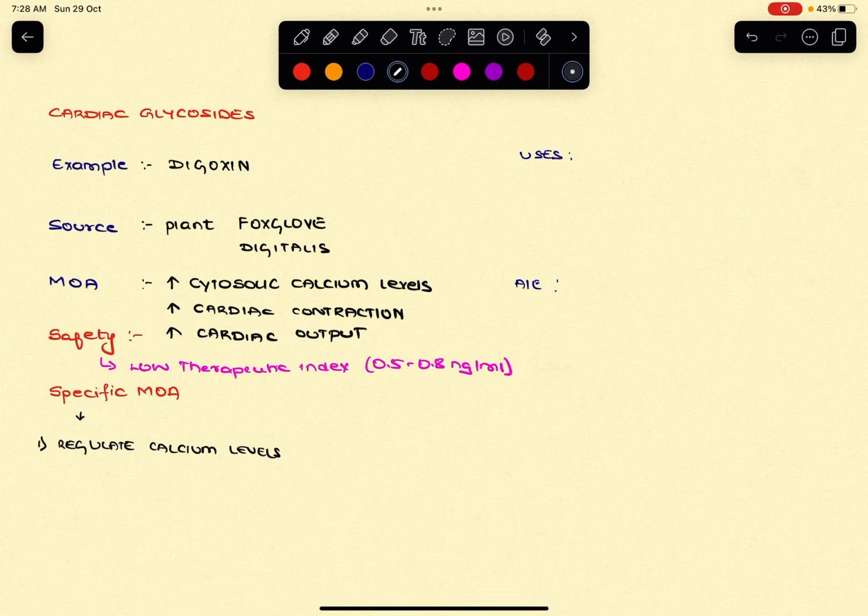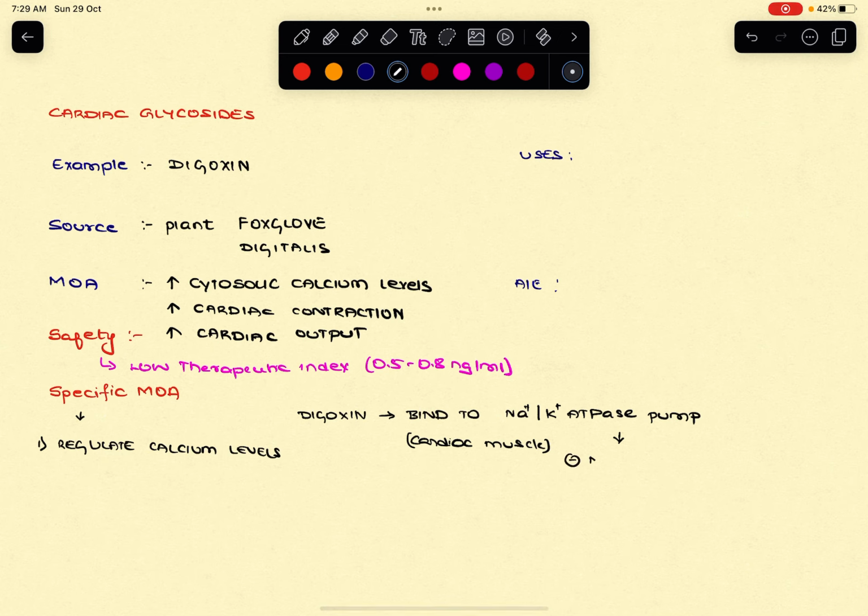Basically, digoxin binds to the sodium potassium ATPase pump, which is present on the cardiac muscle, that is, the myocardium.